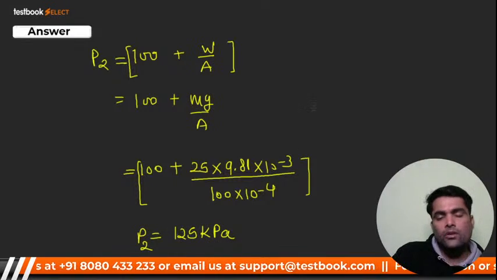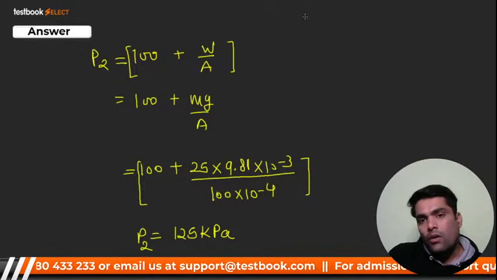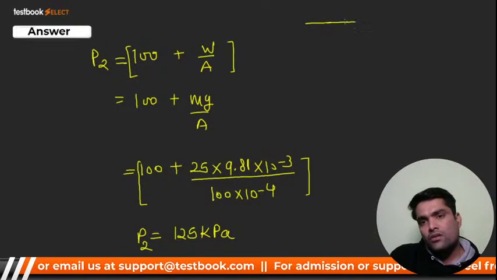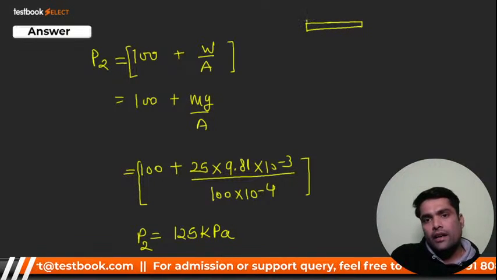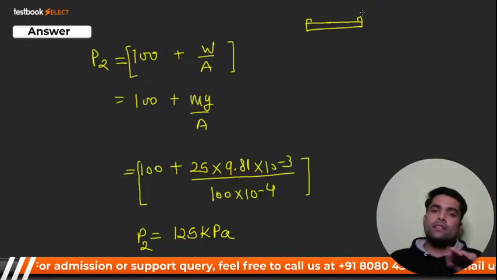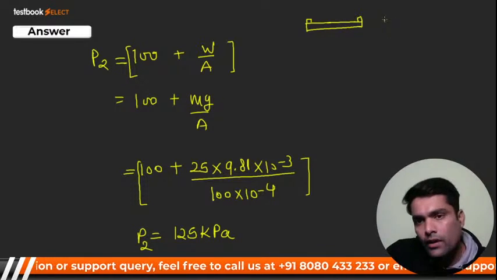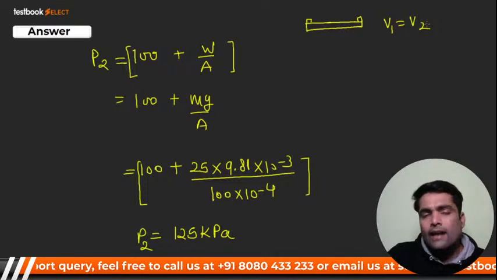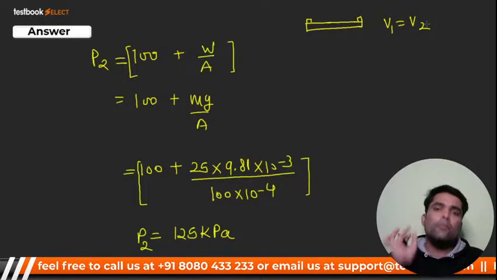If it is 125 kilopascal, now when the piston just starts moving down, at that time the volume inside the cylinder will remain the same. That is, V1 is equal to V2 at the point where it starts moving down.